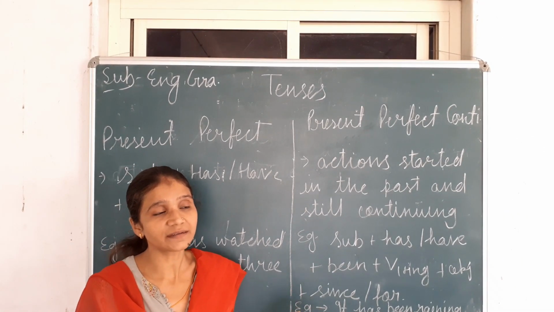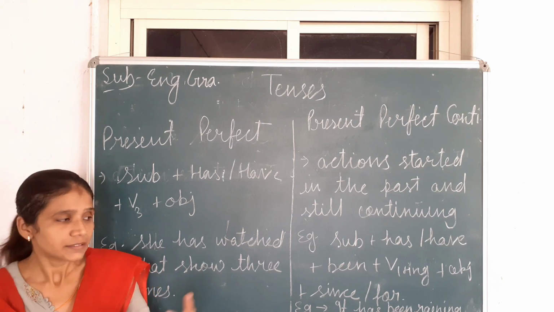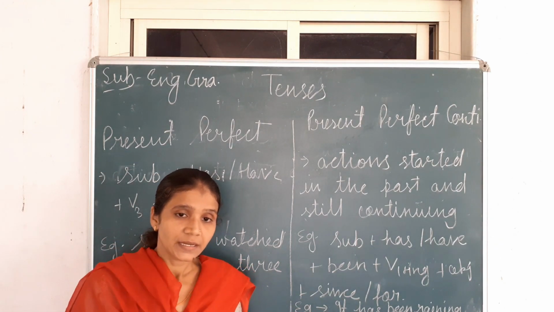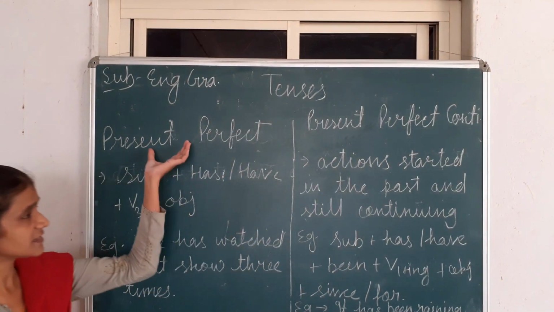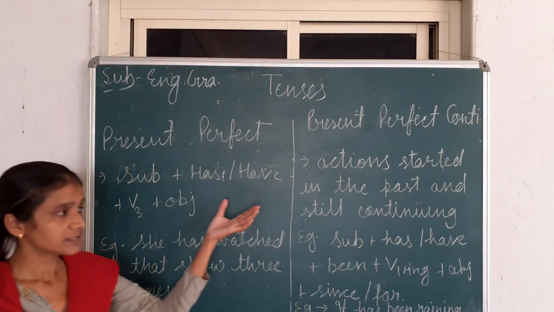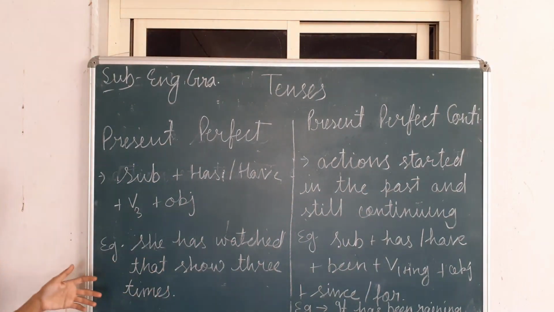This is the simple sentence. Suppose we want to make negative, then after has or have we will use the negative word. I hope you understand this, both present perfect tense and present perfect continuous tense. If you want to take a screenshot, now you can take.